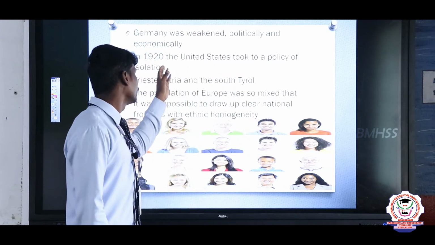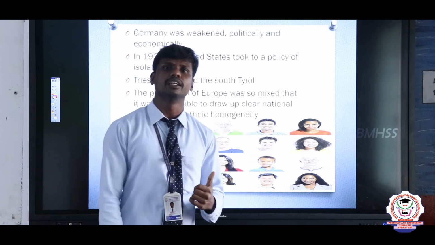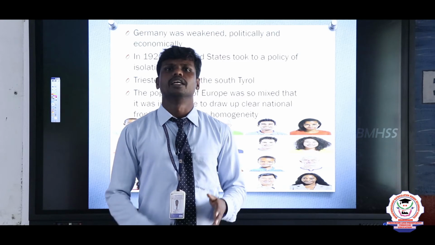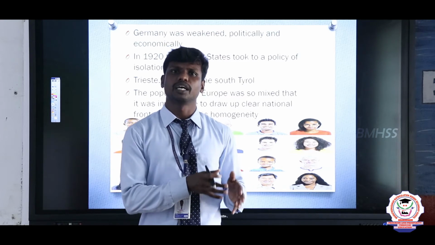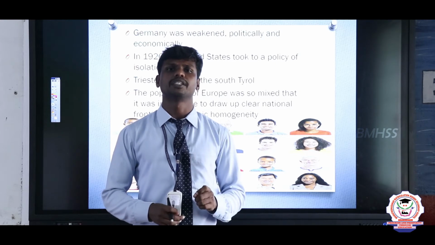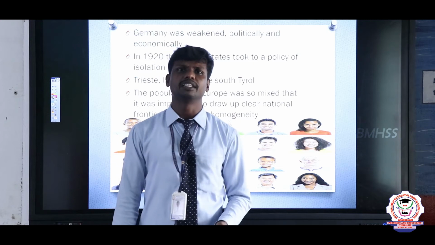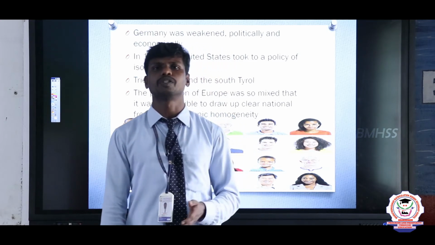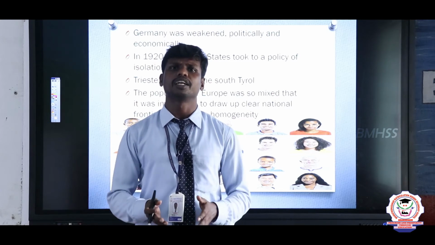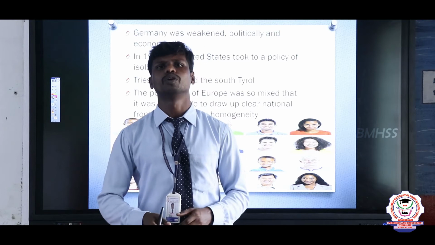And after that, in the year 1920, the United States came out from the League of Nations, at the same time as the Paris Peace Conference. Why? Because the League of Nations was established by Woodrow Wilson, the president of the USA, but he was not satisfied with the actions of the Paris Peace Conference, because the Senate was not ready to ratify the messages said by Woodrow Wilson.